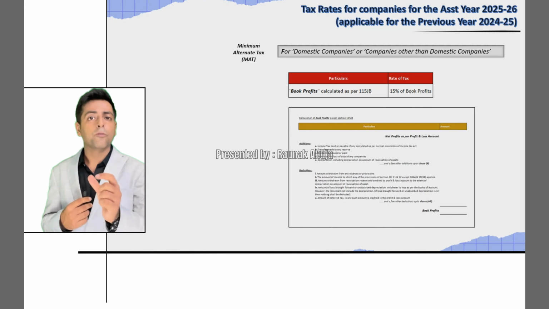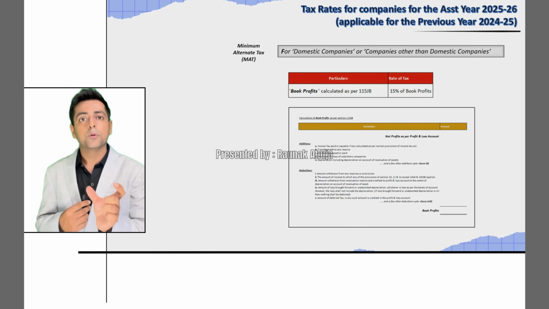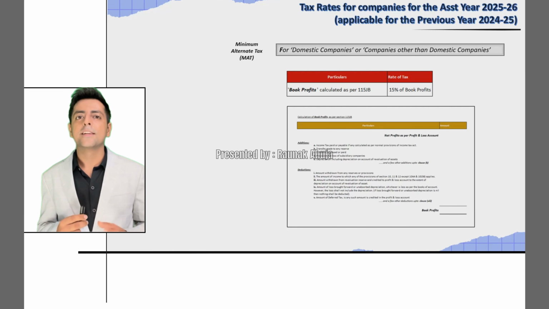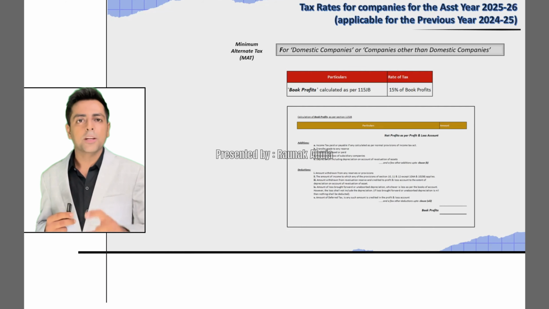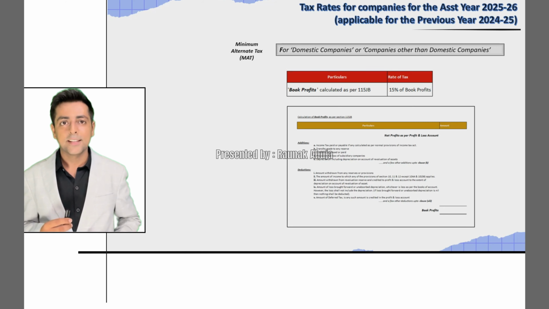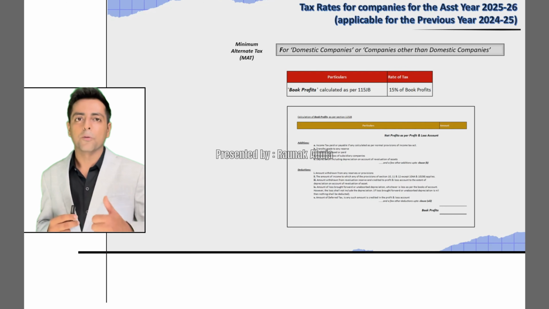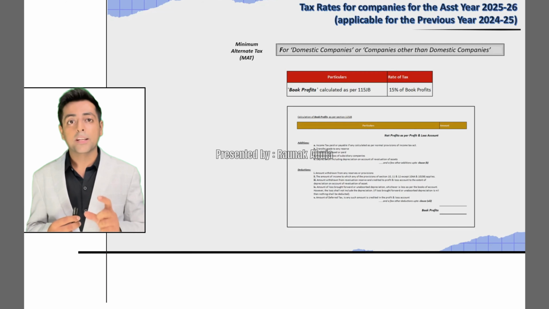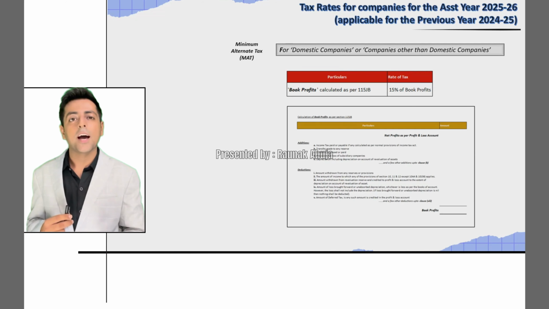Now, what exactly book profits mean? Book profits means the profits as calculated by the provisions laid down by the section 115JB. Section 115JB enumerates the list of items that need to be added to or reduced from the net profits of the company from its P&L account. The profits that are arrived at after making these adjustments is known as book profits, as you can see from the table towards my right. Please note the calculation of book profits needs to be dealt with separately and hence will be covered in our next videos.